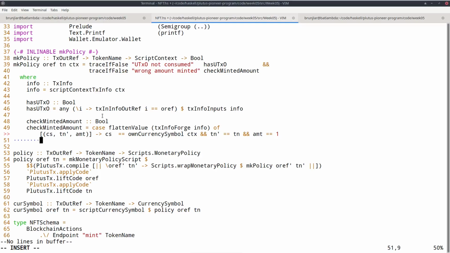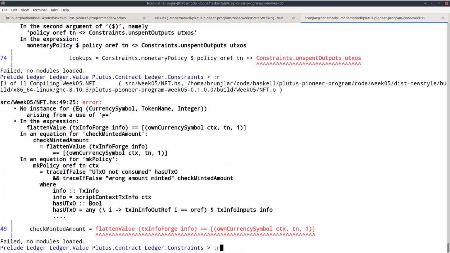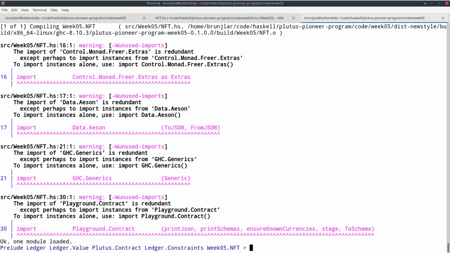In all other cases, so if I don't just have one triple but zero or more triples, I fail. Now everything compiles and I can test it.